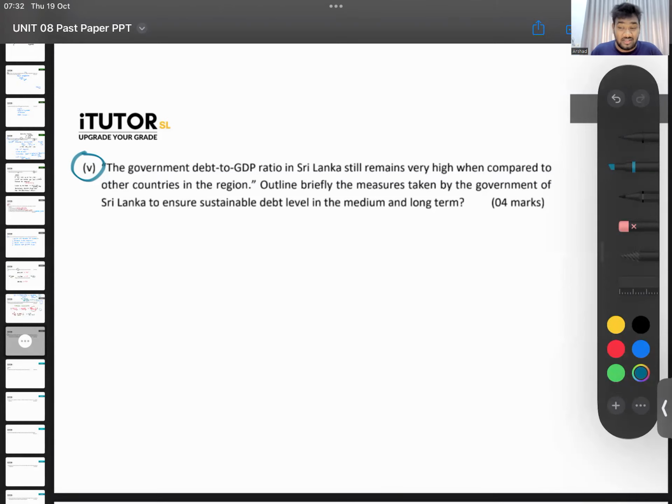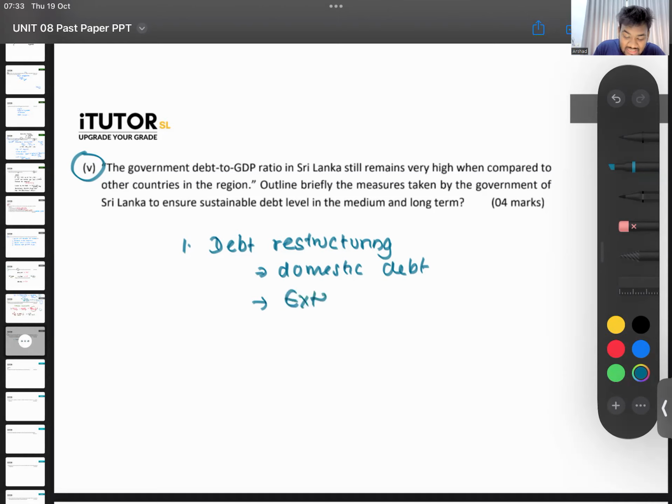So one thing you can definitely write, children: what are we doing now? Right now, we are focusing on what? We are restructuring, no? You can talk about debt restructuring. So how are you restructuring your debt? There is a domestic debt restructure. Our domestic debt we are restructuring, and also we are speaking with our external creditors, people like China, India, Japan, and trying to get our external debt also restructured.